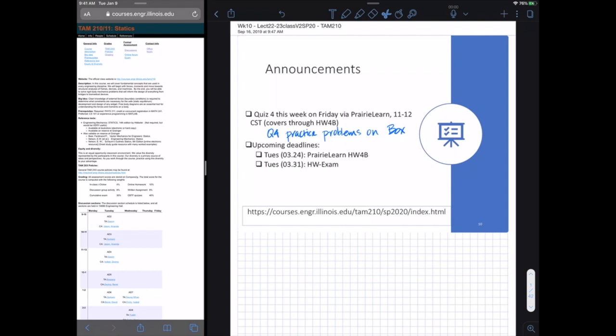Homework 4B is due this Tuesday. And then next week's homework is going to be called Homework Exam, and that's just because it's going to be the last couple of homeworks to get you ready for the final, which will be comprehensive. I'll be sending out the date for the final very soon.